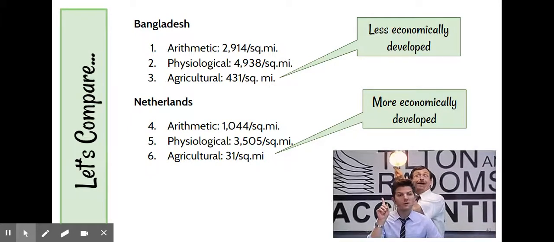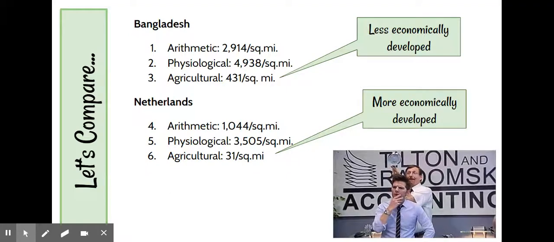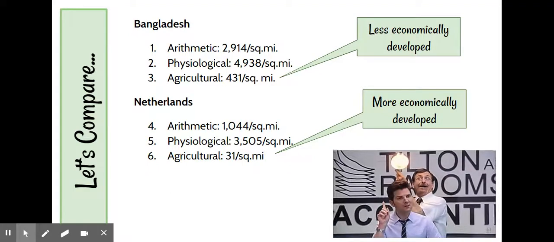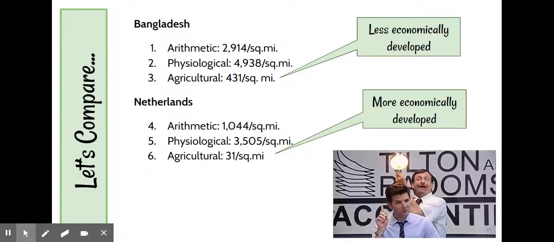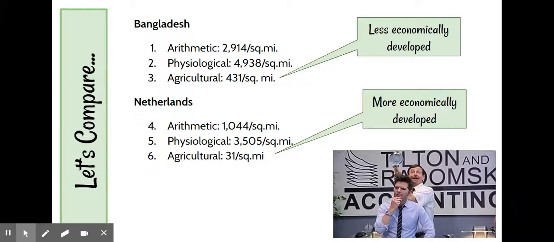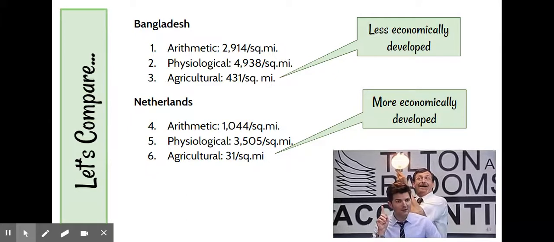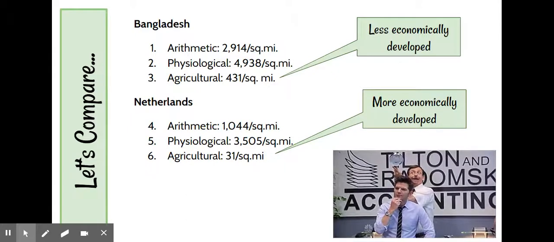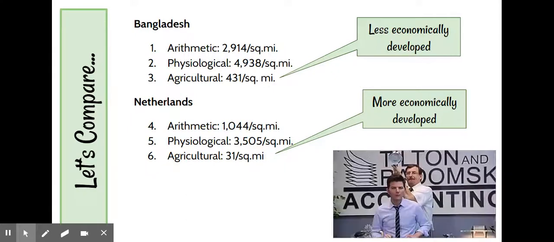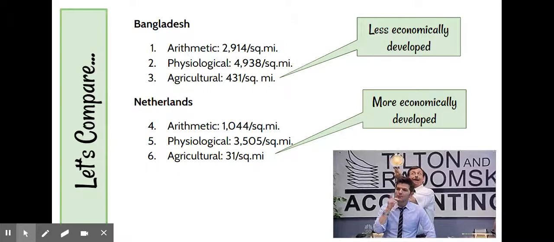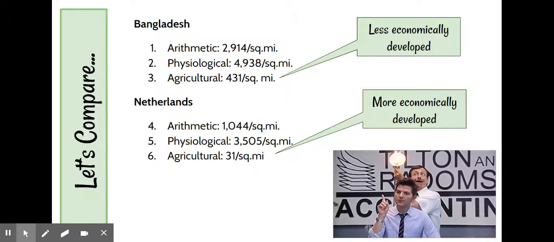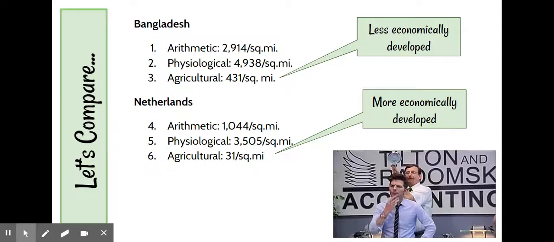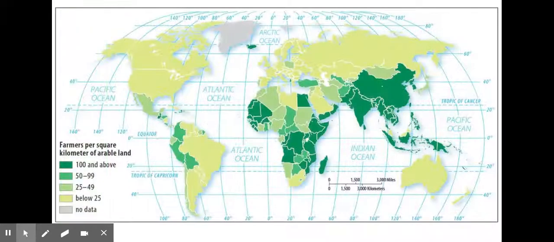Physiologically it is 4,938 people per square mile, and agriculturally it's 431 per square mile, which is a lot. The Netherlands, by comparison, has an arithmetic density of 1,044 people per square mile. Physiological is 3,505 per square mile, and agricultural is 31 people per square mile. It's a big difference. The Netherlands are much more economically developed compared to Bangladesh.